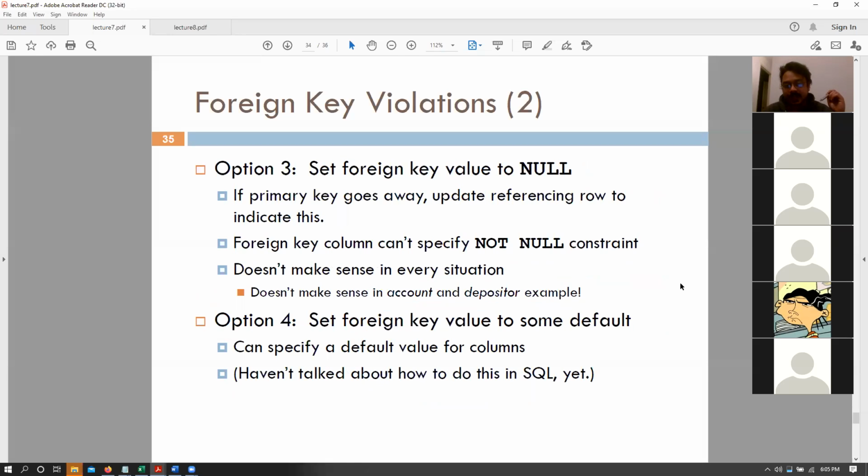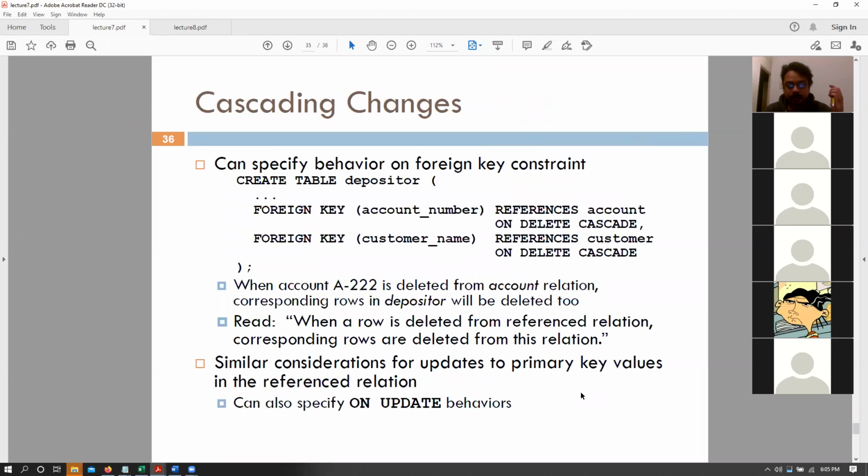The other thing that we can do is essentially set our foreign key values to null. Again, remember that if we specify a foreign key to be not null, this cannot be done. So that particular foreign key column cannot have the not null constraint on it. Or we can also set the foreign key to some default value. We have not talked about it, we will talk about it in a second, but essentially we can also set it to some default value.